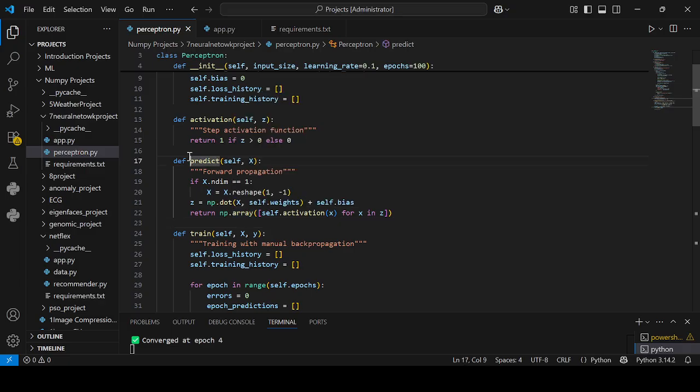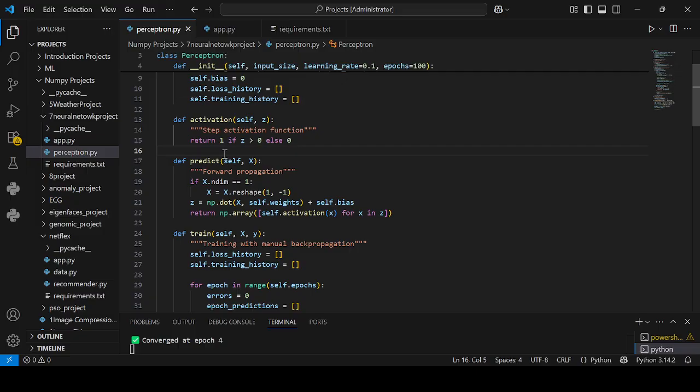Here, in this code snippet, I use the activation function. If z is greater than 0, then the output will be 1. Otherwise, the output is 0. The function receives the weighted sum z, checks whether z is positive or not, and finally returns either 0 or 1.